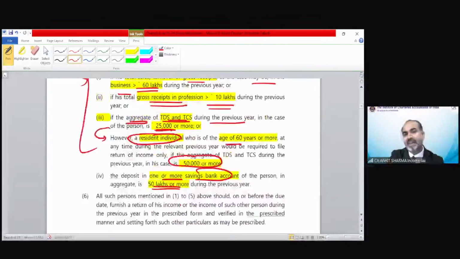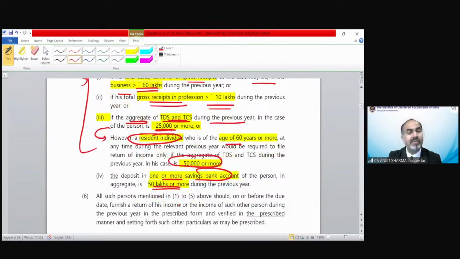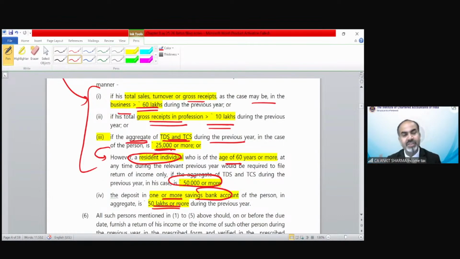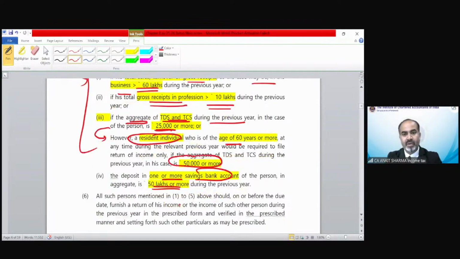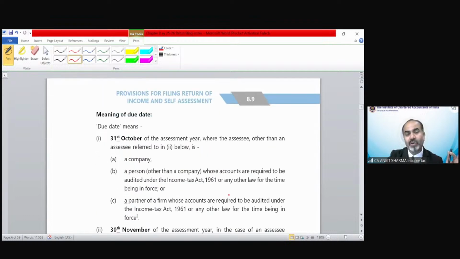So now we can say that the compulsory filing of return provision has been completed. If you fall under any of the above points, number 1 till point number 5, and any condition or subcondition is fulfilled by you, then you have to file your income tax return. Clear? So all those have been covered from point number 1 to 5. You have to file your return before the due date, furnishing a return of your income and other particulars as may be prescribed, in the prescribed or verified manner with the particulars required under the Income Tax Act. So that was regarding those persons who are required to file an income tax return.